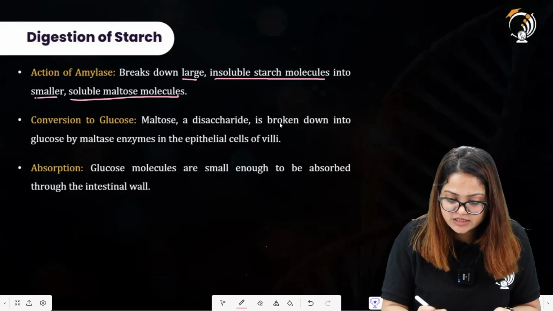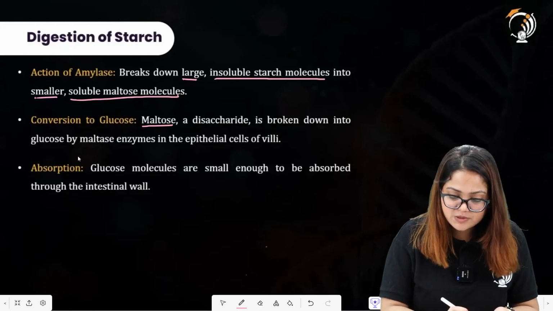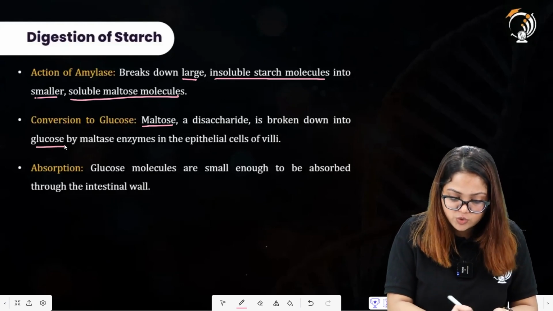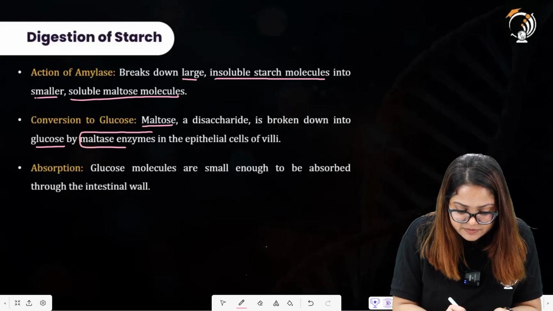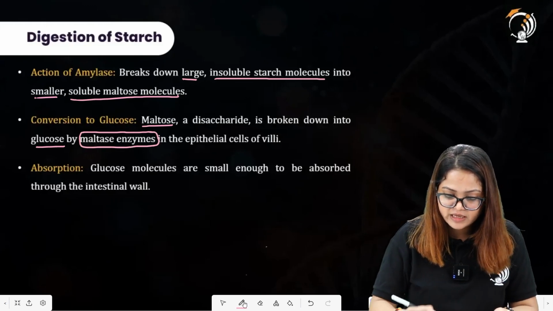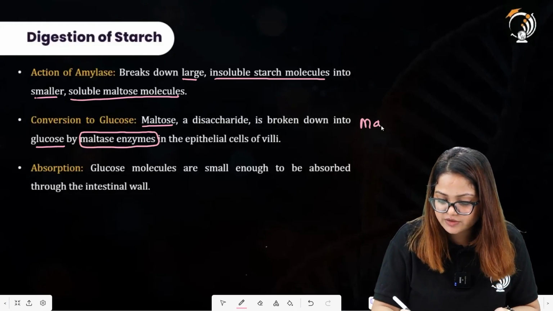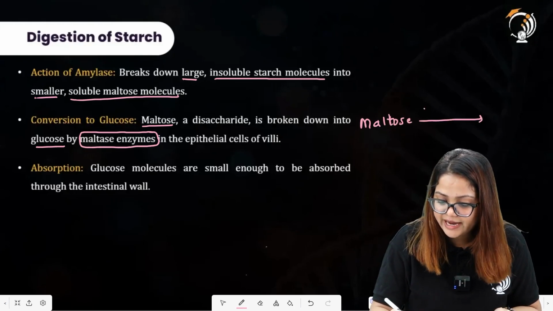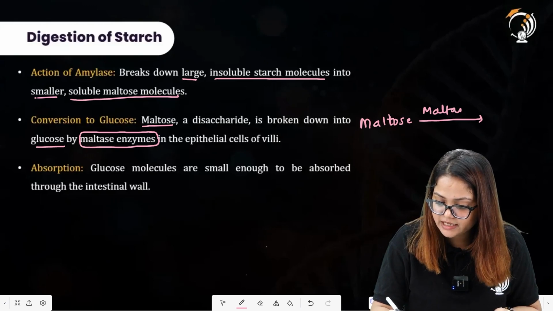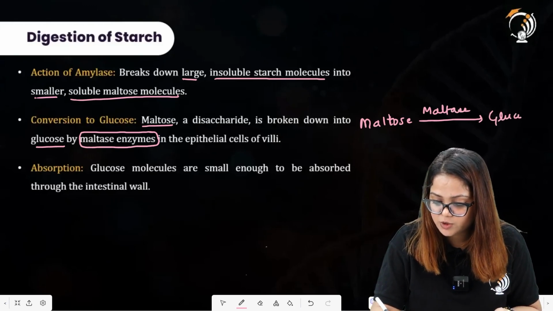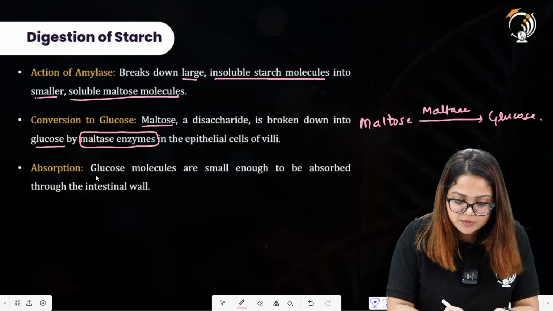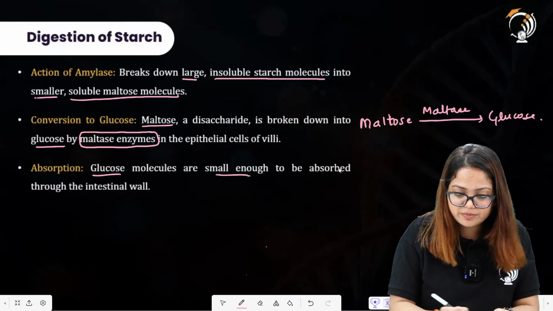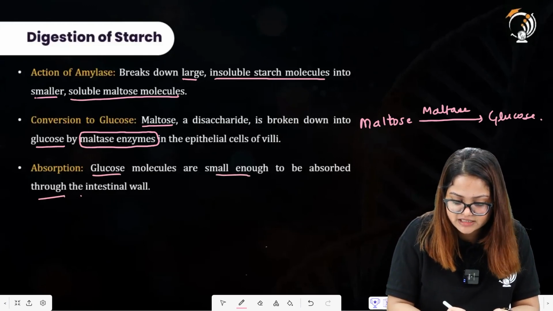Conversion to glucose is there, where maltose is broken down to glucose by the enzyme maltase. This is the enzyme which will have maltose as a substrate. So you can write the reaction for that too: maltose is acted upon by the enzyme maltase and broken down to release glucose. Absorption: glucose molecules are small enough to be absorbed through the intestinal wall.